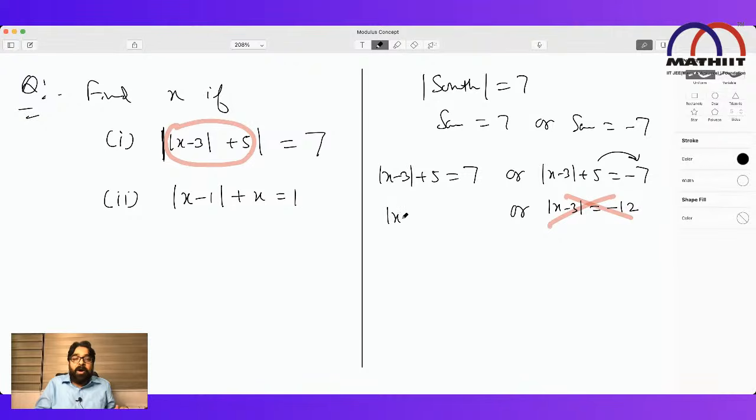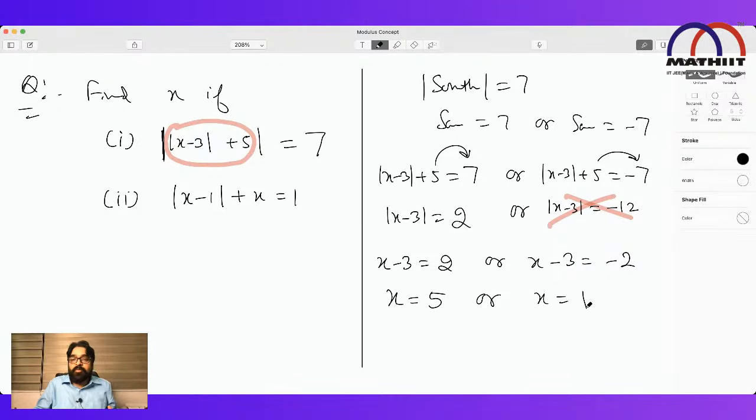Now, this part, mod of x minus 3 equal to 5 will go this side, so 7 minus 5 will become 2. Mod of something equal to 2 means that something is equal to either 2 or minus 2. But we are interested in x. So x will be equal to 5 or x will be equal to 1. So this equation has only two solutions, 1 or 5. I'm sure some people got it. This first question's answer is 1 or 5.